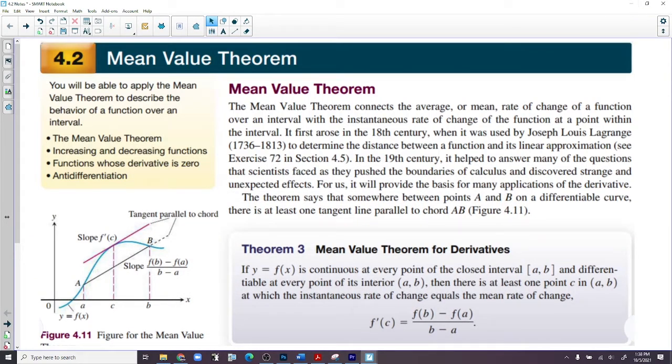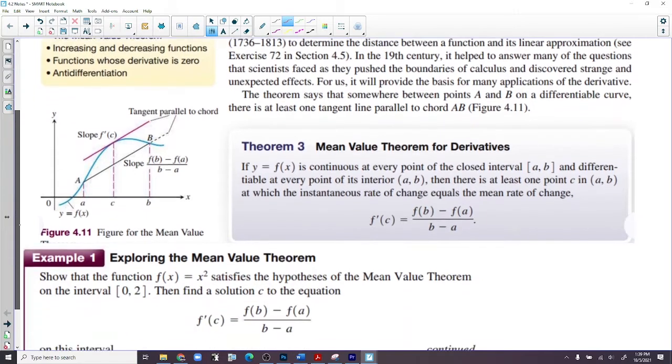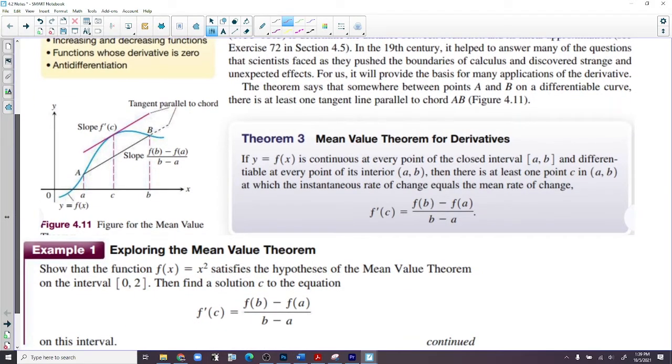All right, 4.2 mean value theorem. I'm going to skip that paragraph. It's an awesome paragraph, but let's skip it. Let's get right to the mean value theorem for derivatives.